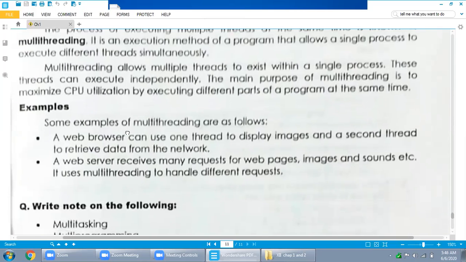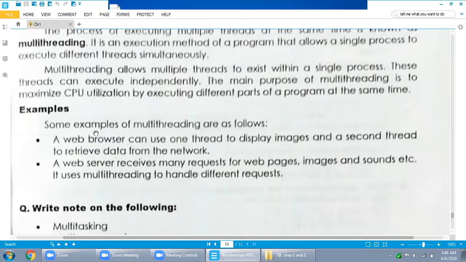Example. Some examples of multi-threading are as follows. A web browser can use one thread to display images and a second thread to retrieve data from the network. So when you are watching YouTube, there is text as well, and one thread handles the text and another thread handles the video.